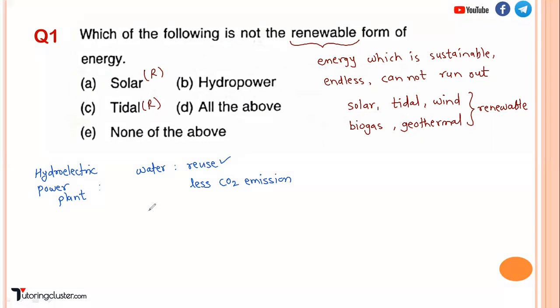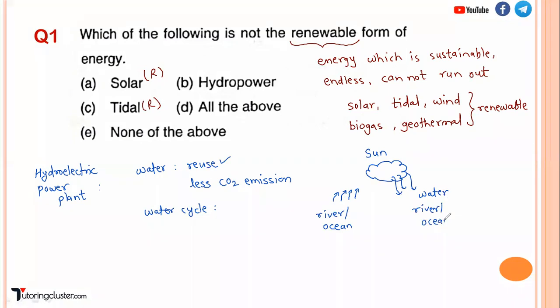We know the water cycle. What is the water cycle basically? See what is happening. You have rivers, or let's say ocean. Due to the sun, the water evaporates, and then it forms clouds, and from the clouds you again get the water, which gets stored again in rivers, oceans or dams, whatever it is.